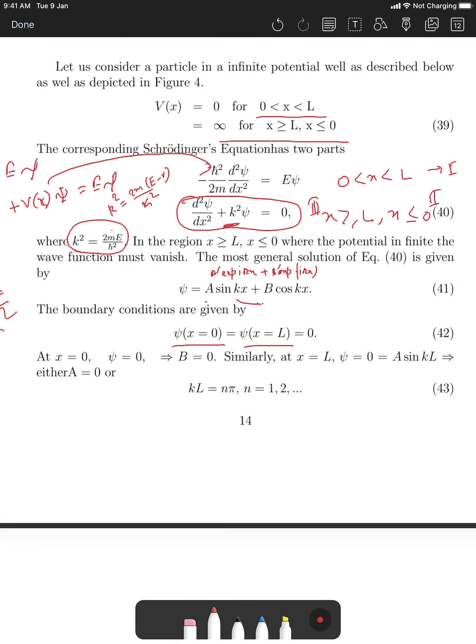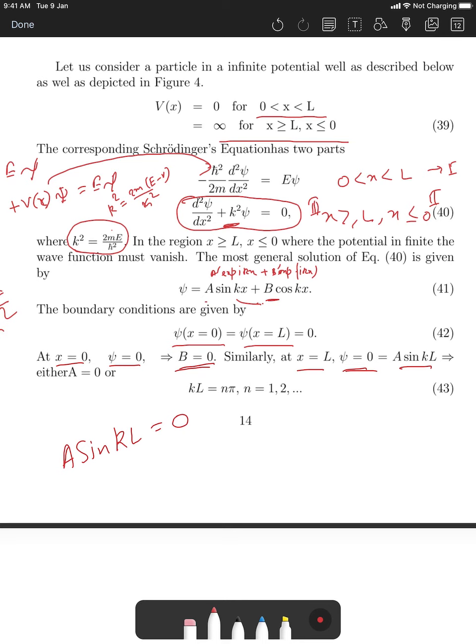If you put the first condition, x equal to 0, psi equal to 0. Sine 0 is 0 and cos 0 is 1, so it should be B equal to 0. Straight away the second amplitude goes to 0. There is no way it will survive. But if you put the condition x equal to L, psi should also be equal to 0. Since B equals 0, the wave function becomes A sin kx. Now if you put x equal to L, it becomes A sin kL equals 0.